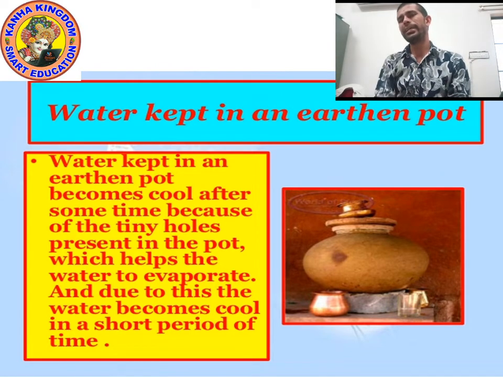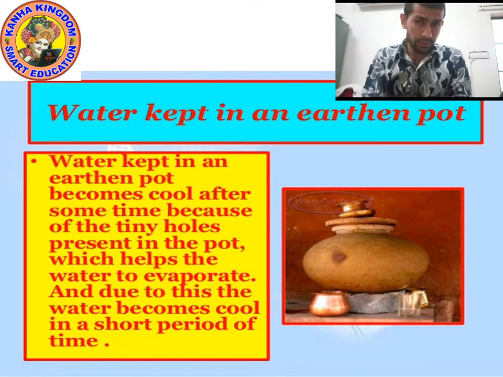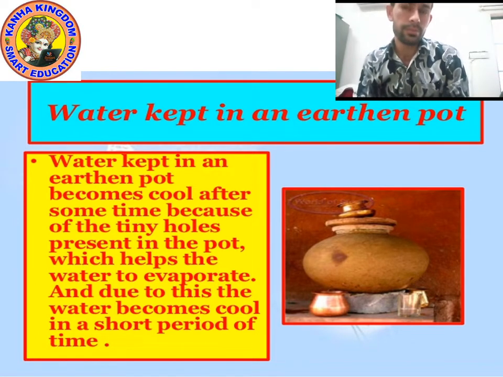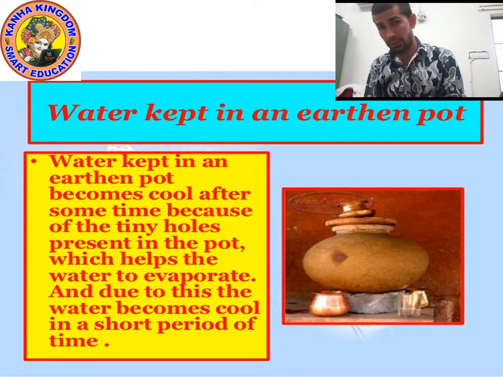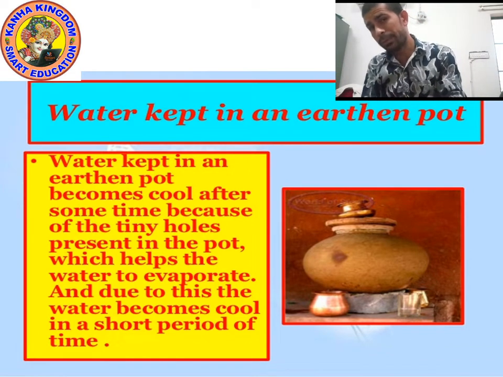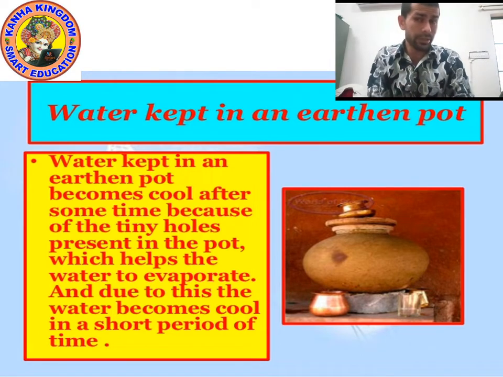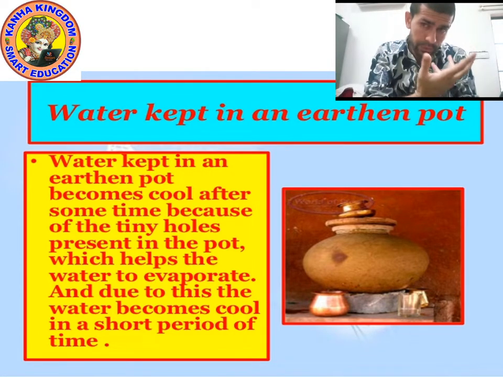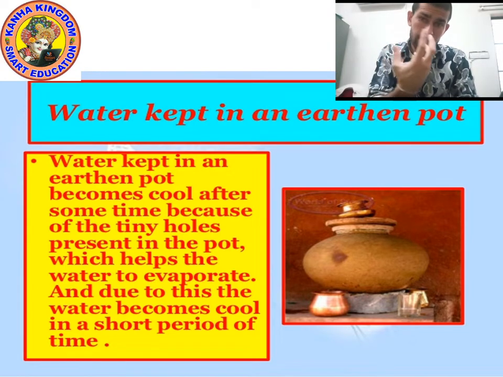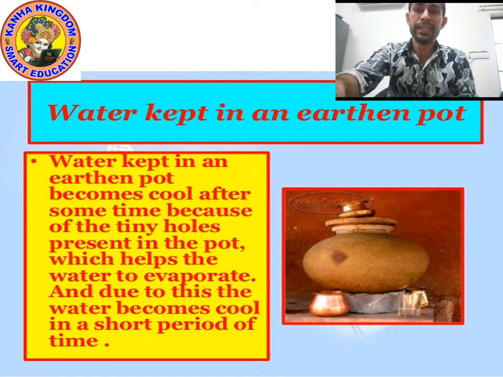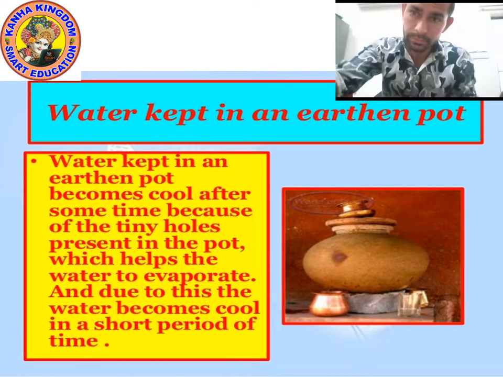There are tiny holes on the surface of the earthen pot. If you watch it carefully, you will find tiny pores. Because of these tiny holes, evaporation of water happens, and during evaporation, water will absorb heat energy from the surrounding.